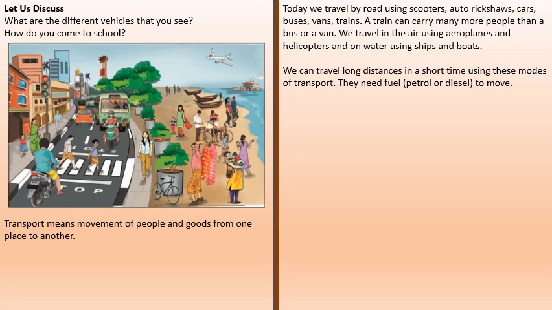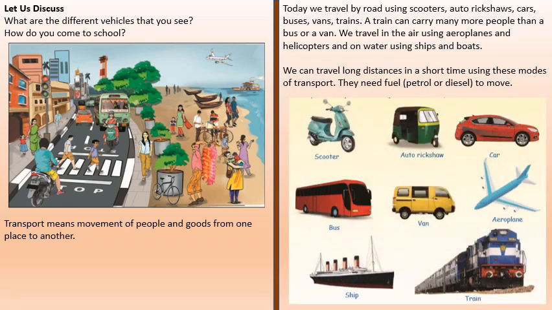Today, we travel by road using scooters, auto rickshaws, cars, buses, vans, trains. A train can carry many more people than a bus or a van. We travel in the air using aeroplanes and helicopters and on water using ships and boats. We can travel long distances in a short time using these modes of transport.